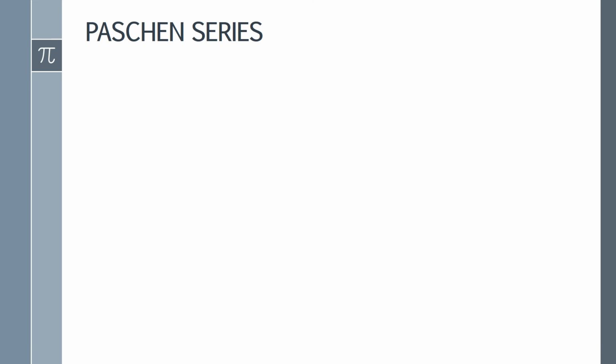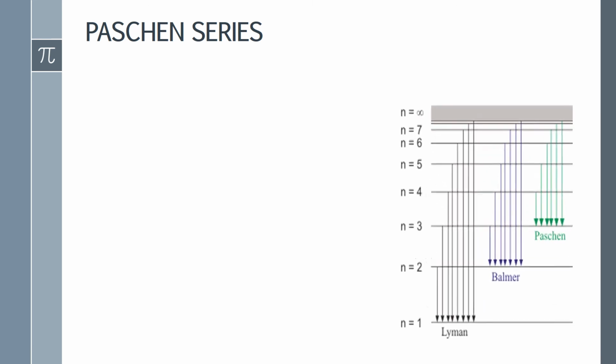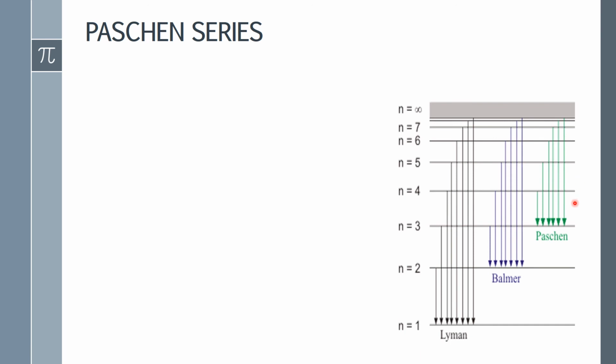The third series is the Paschen series, which we consider when an electron falls into the third energy level. You can consider that n=3 is our n1 value, as it is the lowest energy level for the Paschen series. When electrons fall into this n=3 level, the lines that appear are called the Paschen series.